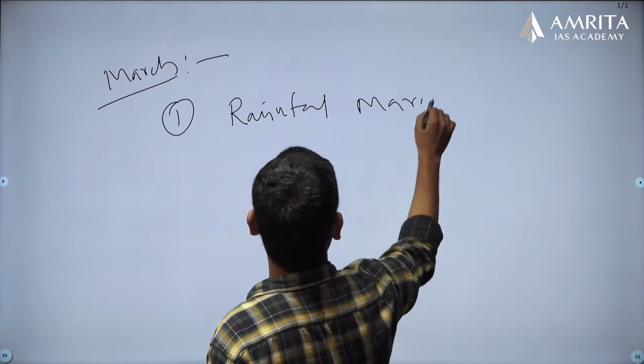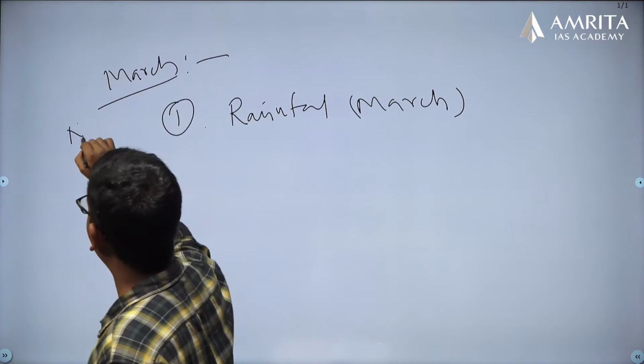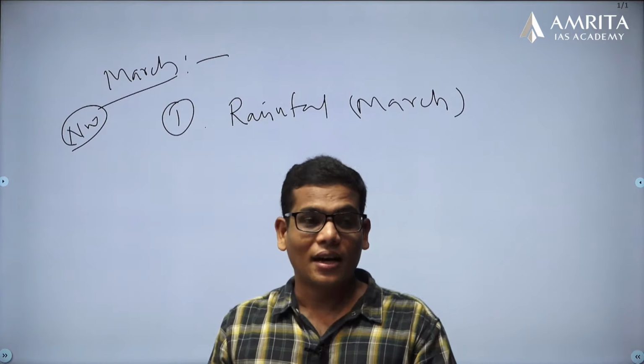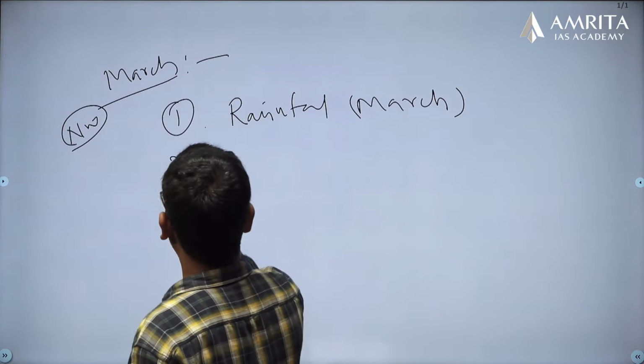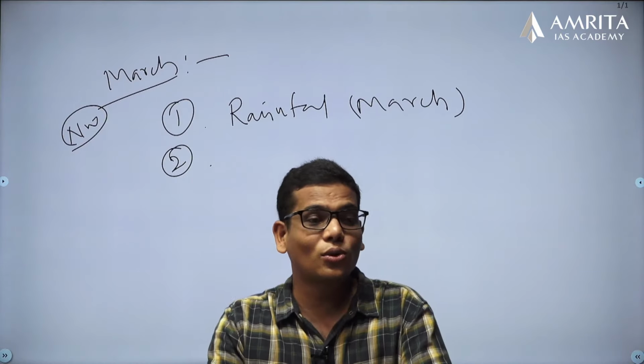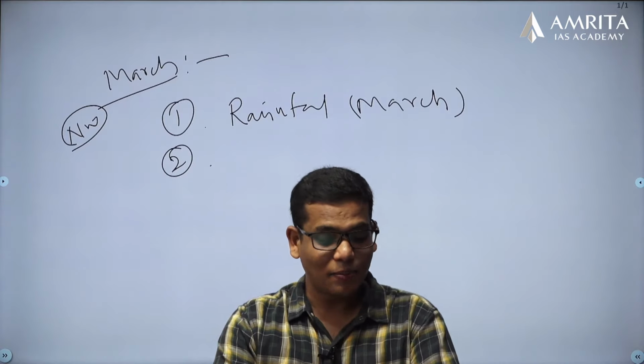Normally in the month of March, you get rainfall in northwestern India. Now, you did not get that rainfall, and along with that, there is another reason related to the temperatures of the Pacific.